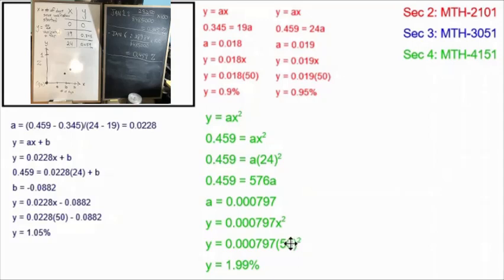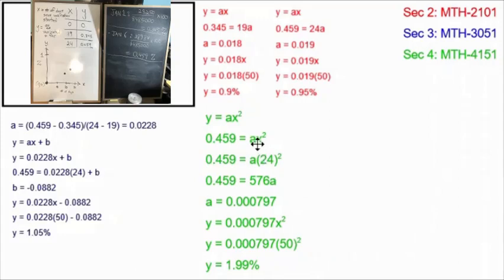We can do the same thing that we did with our linear equations. We can replace the x with 50 for day 50, February 1st, and we can solve for y, and we end up with 1.99%. This means we're predicting that 1.99% of Quebecers will be vaccinated by February 1st.